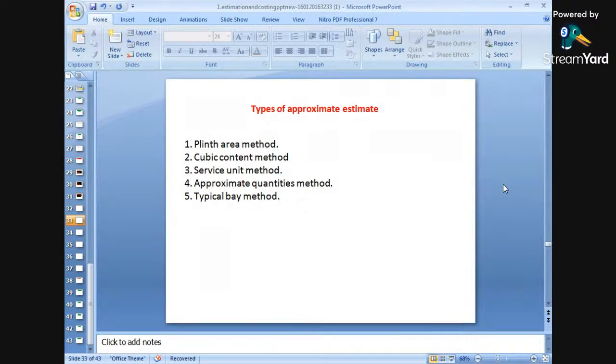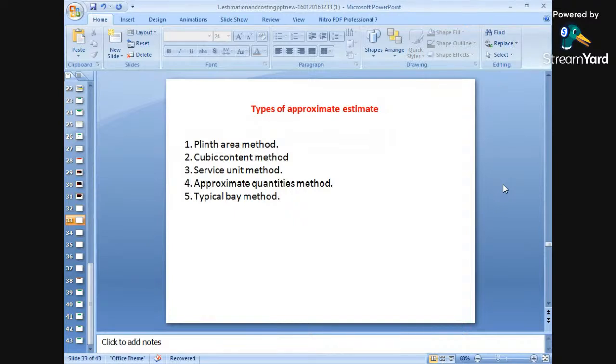Next, what are the different types of approximate estimate? What are the different types or classifications of approximate estimate? Number one is plinth area method. Number two is cubic content method. Number three is service unit method. Number four is approximate quantity method. And finally, the typical bay method.